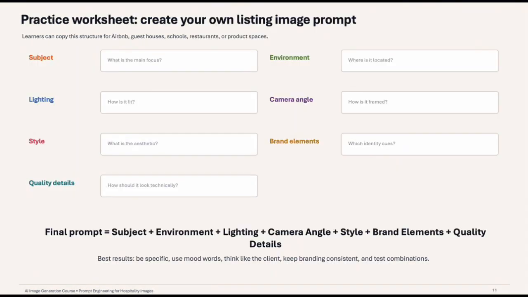Now, before we conclude this lecture, I have a practical exercise for you. Your challenge is to create one prompt for your own business using the 7-part formula that we've discussed. Remember the subject, environment, lighting, camera angle, style, brand elements, and quality. Generate 3 different versions and compare the results. You can also try to tweak it by generating prompts with one aspect missing. Notice how changing just one element can completely transform the final image.